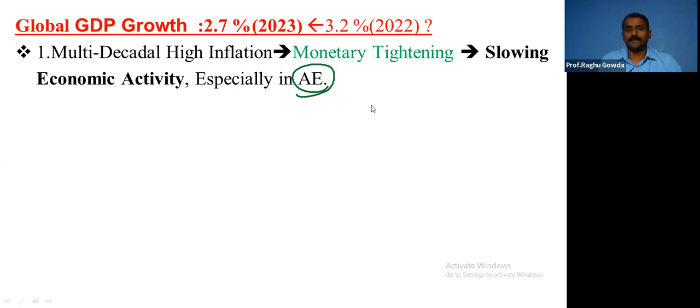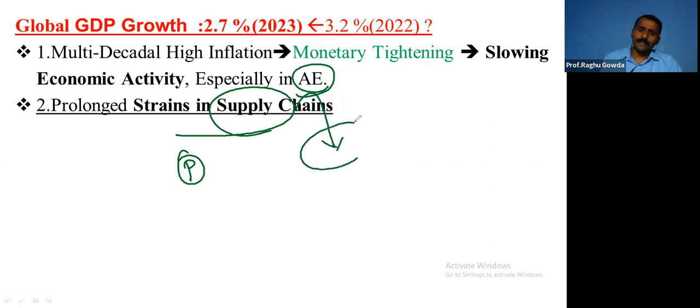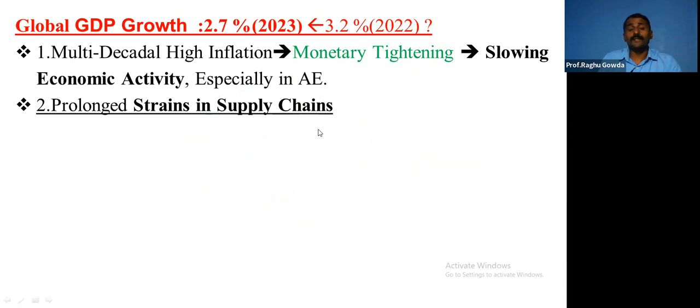Clear with this? Next, prolonged strain in supply chains. As you are aware, because of the pandemic, there was supply chain disruption. One of the major reasons was that China was in the supply chain of most of the products, and China adopted a zero COVID policy. Not only that, there were lockdowns, so there was supply chain disruption. This was once again disturbed by the Russia-Ukraine war. So there have been prolonged supply chain distortions continuously for 3 years.